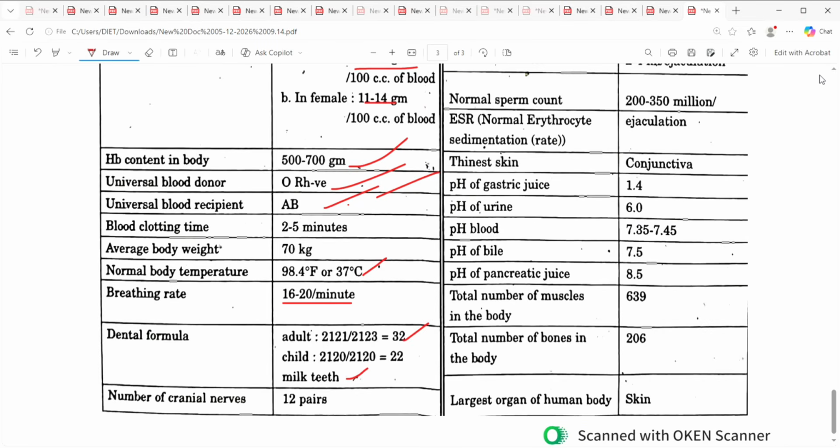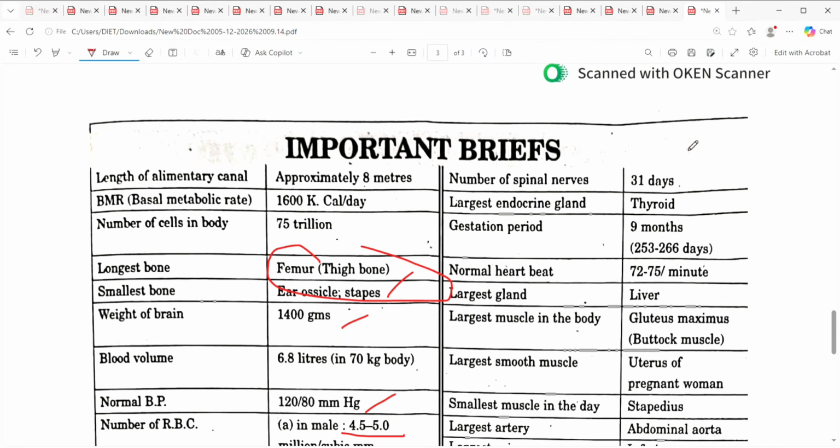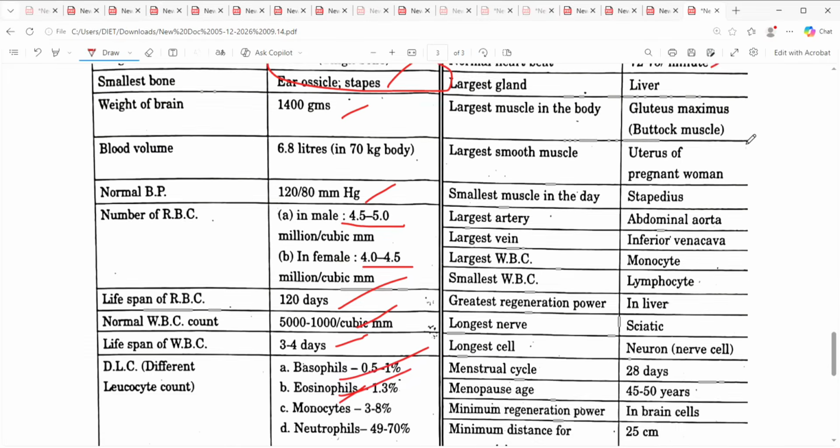Right, coming to a few important things in the same session. Number of spinal nerves in a human being, 31. Largest endocrine gland, thyroid. Gestation period 9 months, almost 260 to 270 days. The normal heartbeat should be 70 to 75 per minute. Largest gland is liver.